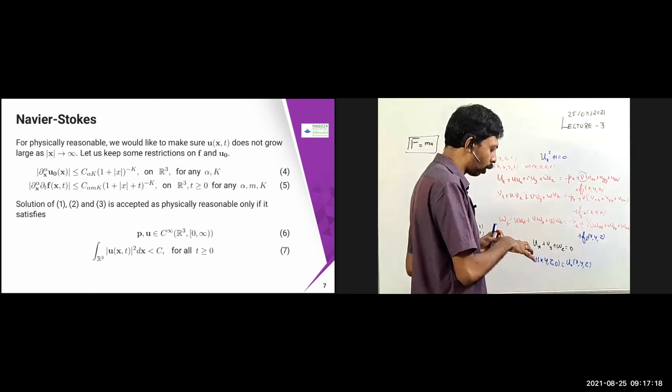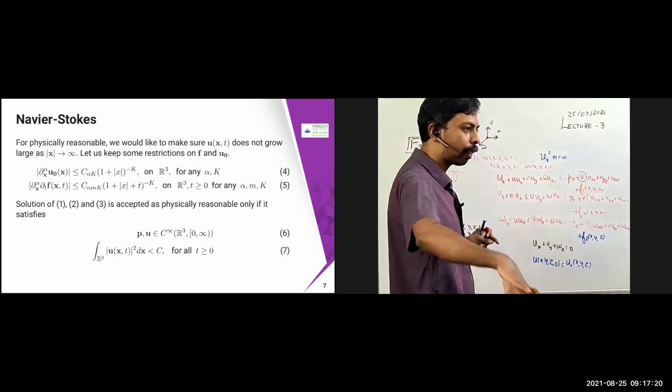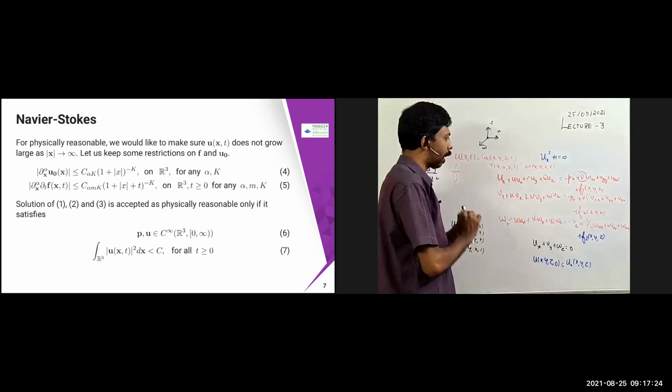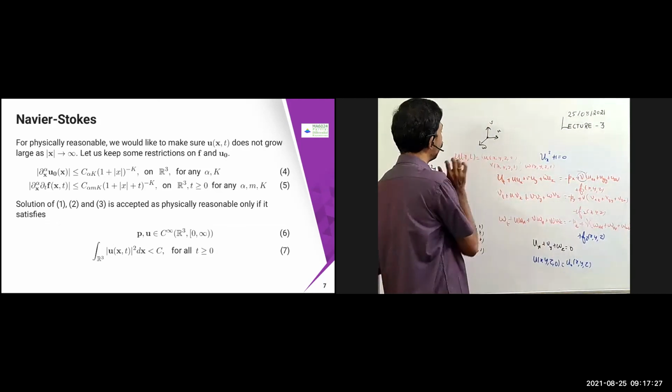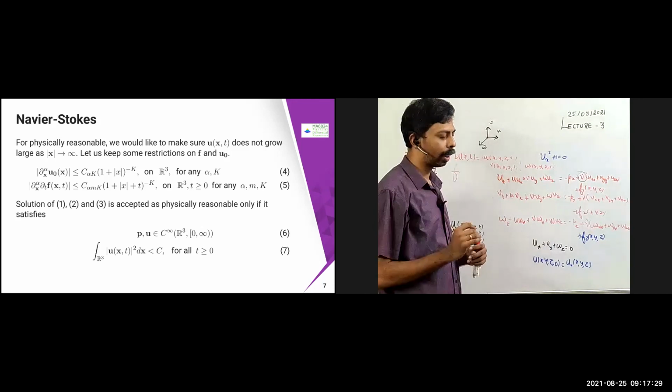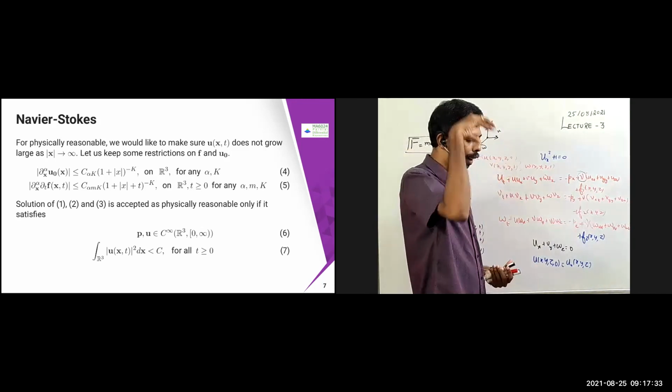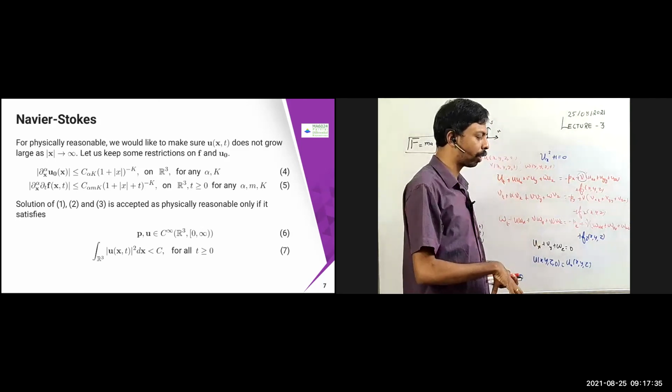The river is a kind of infinite channel, and the flow is going to take a long path. So as x tends to infinity, we want to understand whether this velocity is going to grow, whether it is a glacier falling down or tsunami waves.